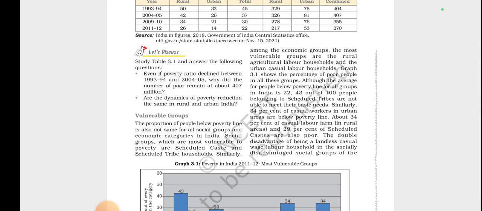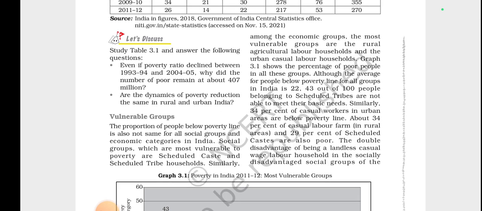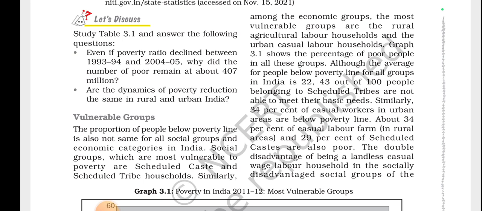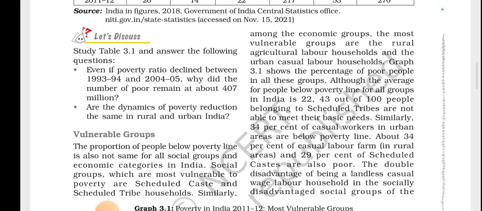Next is vulnerable groups. The proportion of people below the poverty line is also not the same for all social groups and economic categories in India. The social groups most vulnerable to poverty are SC/ST, which I already explained, or the other backward classes.